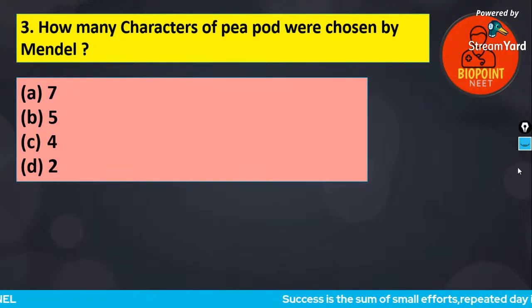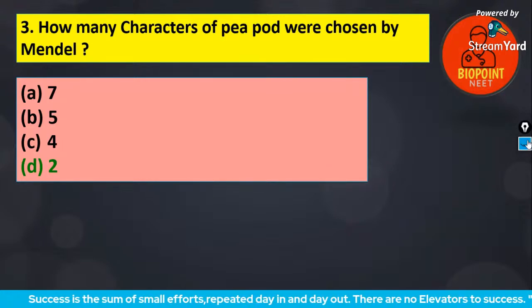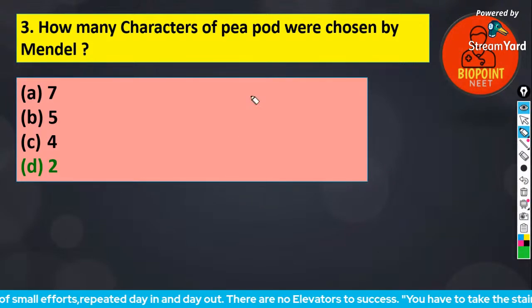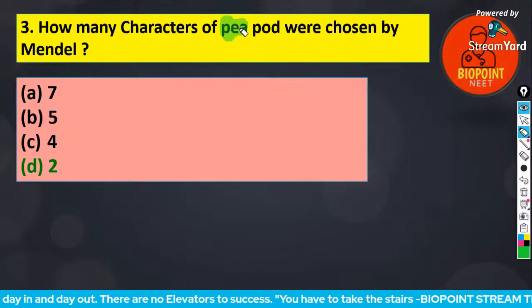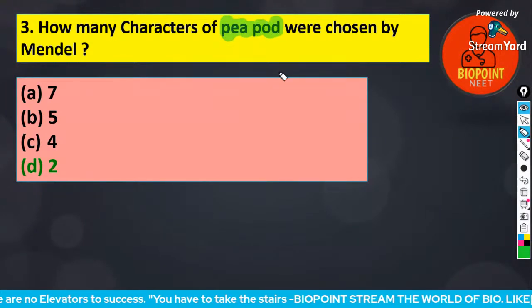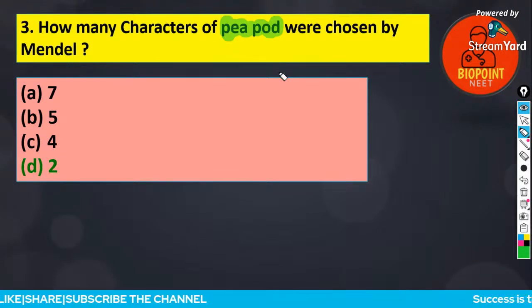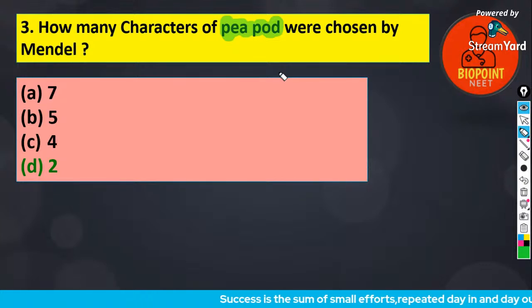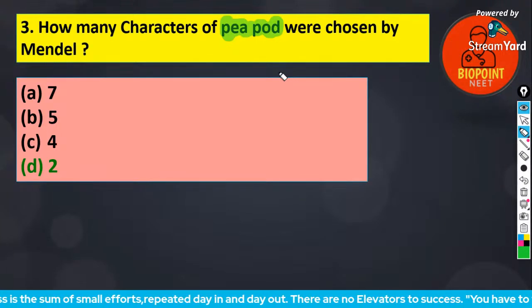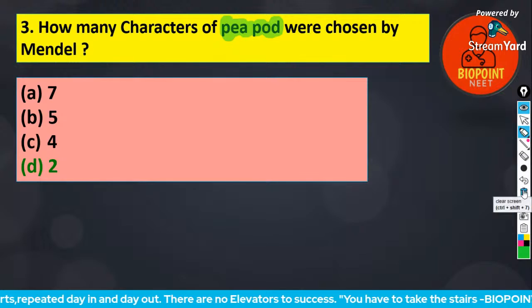Okay. The correct answer is 2. The correct answer for this question is 2, because here we were talking only about the pods. When I taught that also, I told you it's very important, you have to be very careful. Pod: constricted, inflated. So how many characters of pod were chosen by Mendel? It is 2, that is constricted and inflated are the two. We have studied it, right?